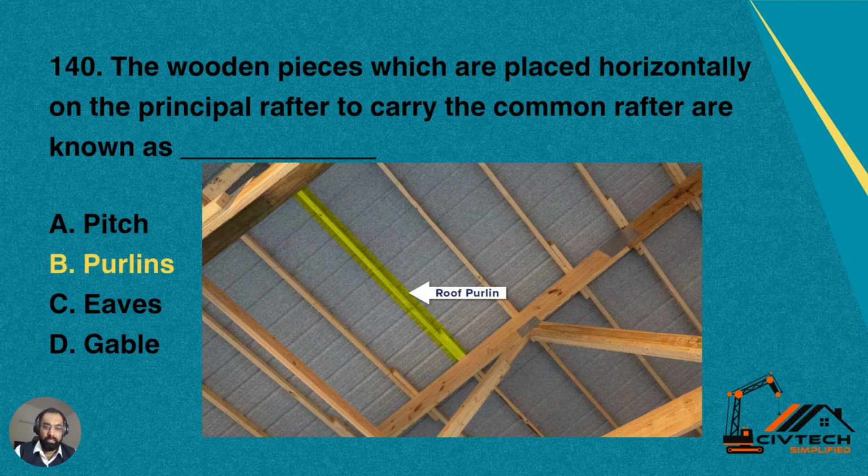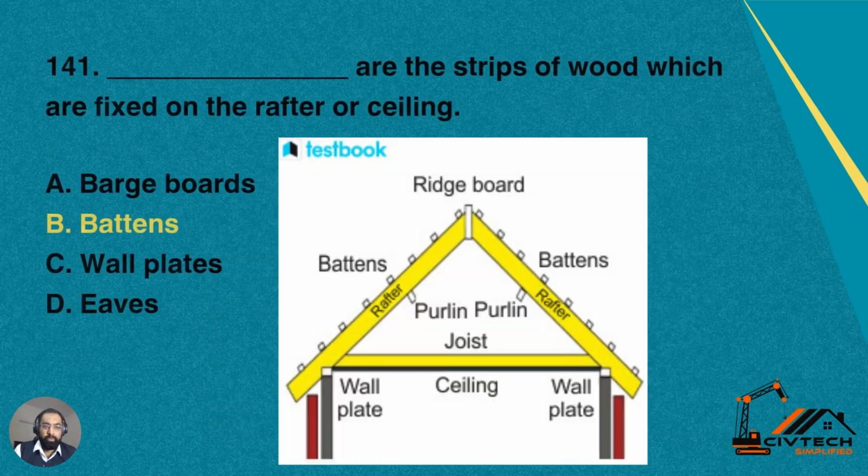Then we have a question regarding purlins. We must know this thing. Number 140. The wooden pieces which are placed horizontally on the principal rafter to carry the common rafter are called dash. So these are the horizontal pieces placed directly on the principal rafter, and their job is to carry the common rafter. So these are purlins. Number A, pitch. B, purlin. C, eaves. D, gable. Yes, these are the purlins, and they are shown highlighted in yellow. You can see the arrow mark. These are the horizontal pieces.